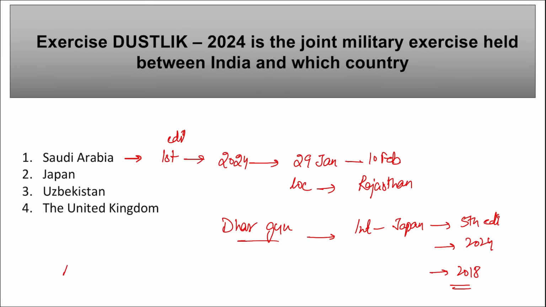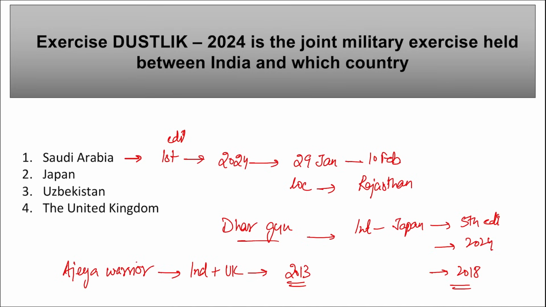Then if we talk about Ajaya Warrior, when did the first edition of this exercise take place? Between India and UK, it was held for the first time in 2013. Right? The first military training of Ajaya Warrior took place in 2013.